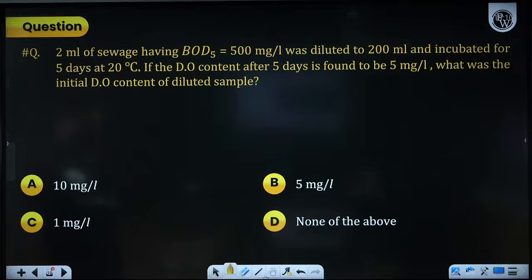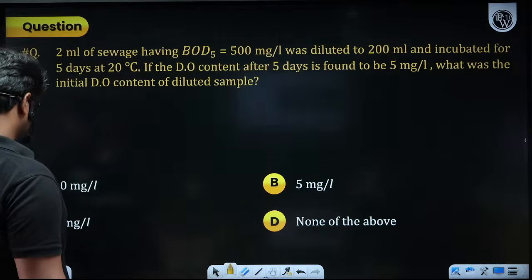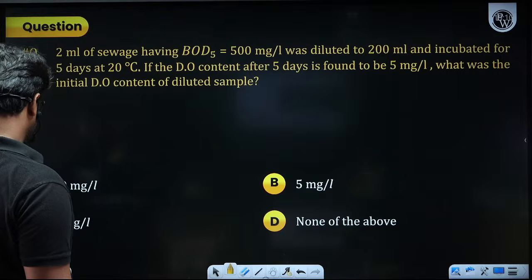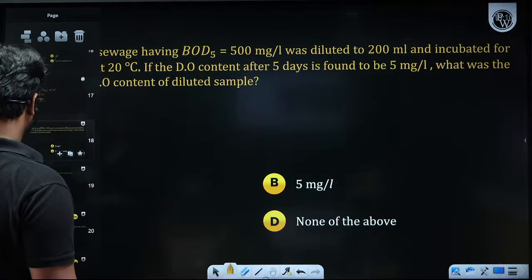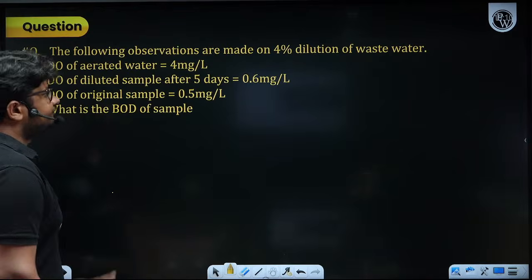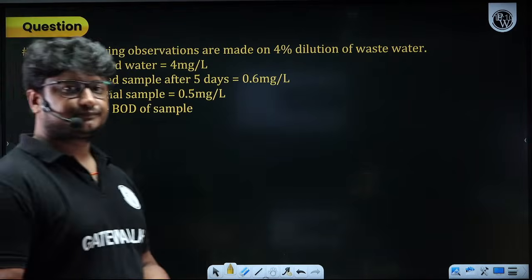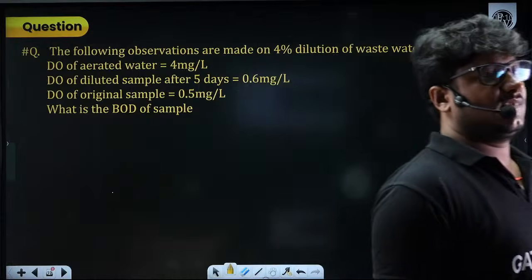Try the next question. Or it's better, try this one.